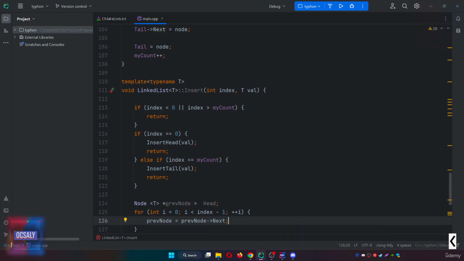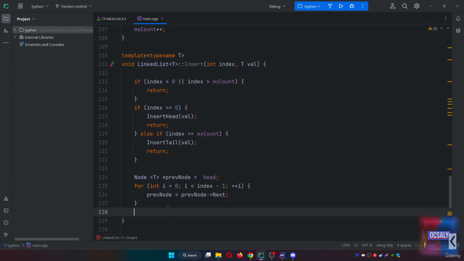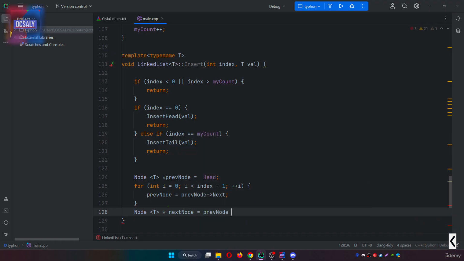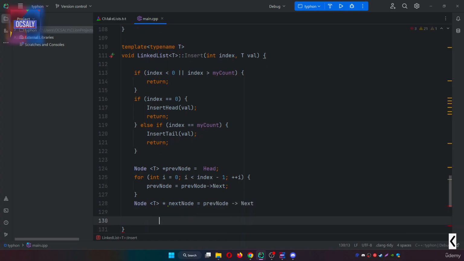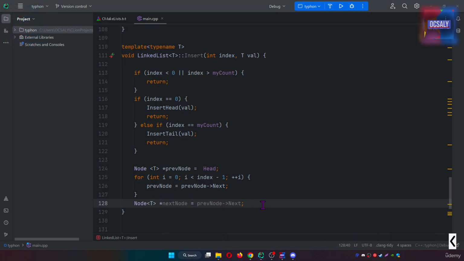After that, we need to create the next node, which is the element after the previous node. So node, the next node, and assign it to previous node next. We will also create a new node firstly here.